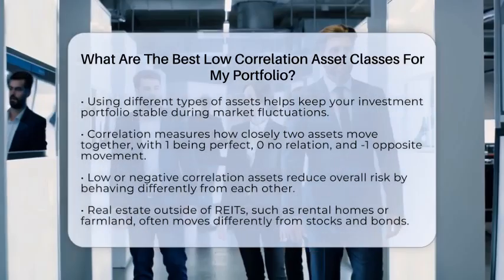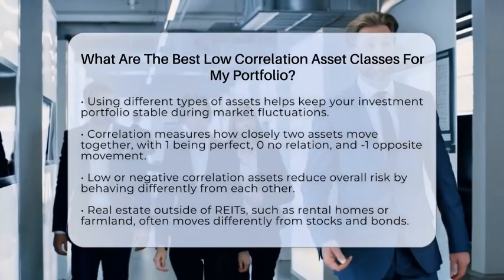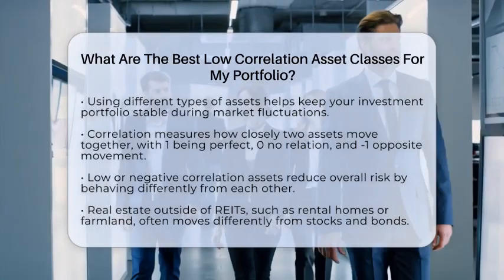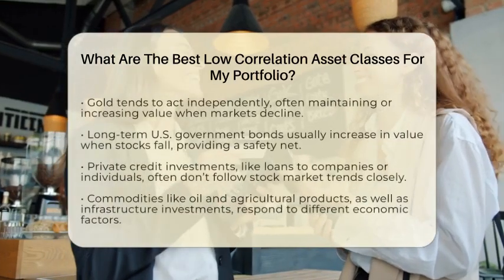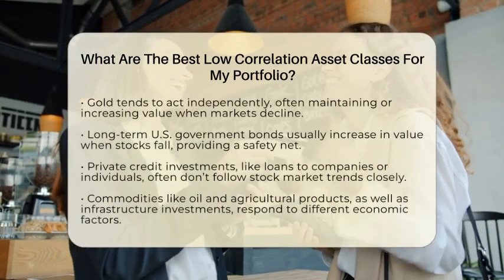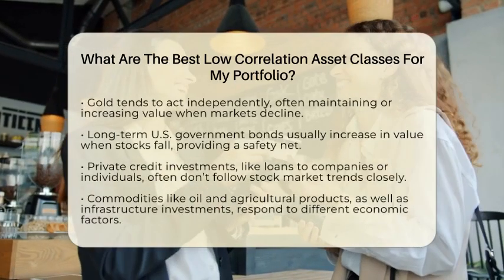One example is real estate that isn't part of a real estate investment trust. Think of rental homes or farmland. These tend to behave differently from stocks and bonds. They generate income from rent or crops, which can keep your money steady even if the stock market drops.